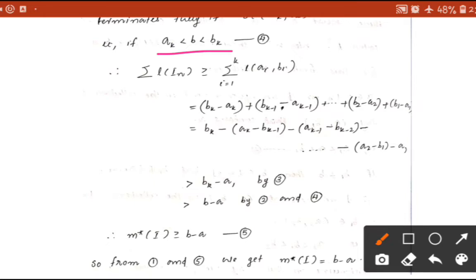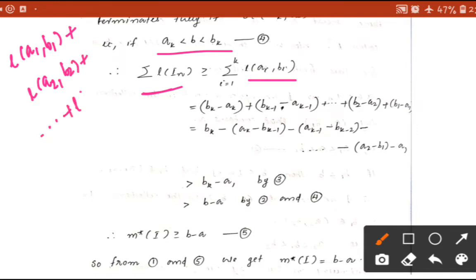So sigma length of In is greater than or equal to sigma i from 1 to k length of (ai, bi). Here the open intervals (ai, bi) are actually the intervals in In. So clearly we can say that this summation of length of In is greater than or equal to the summation of length of (ai, bi). This summation is actually length of (a1, b1) plus length of (a2, b2) plus etc. plus length of (ak, bk).